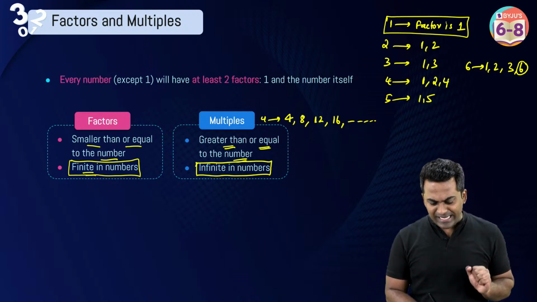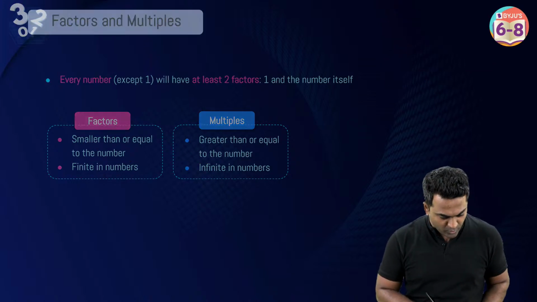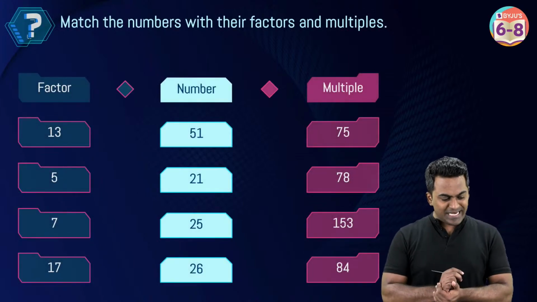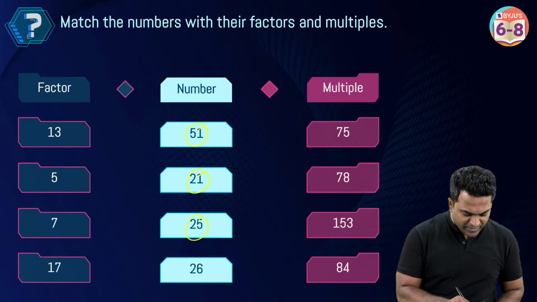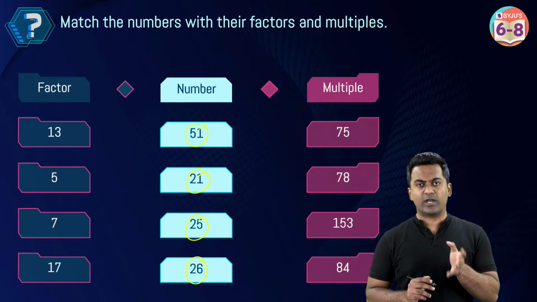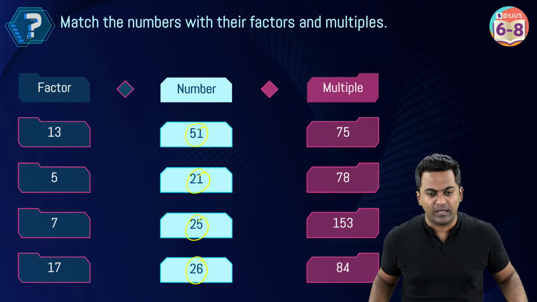Okay, now let's do a little exercise to just understand whether you've understood factors or multiples or not. Now you've got to tell me for these numbers 51, 21, 25 and 26, what are the factors and what are the multiples? So let's start with the number 51. Come on, tell me what are factors of 51.